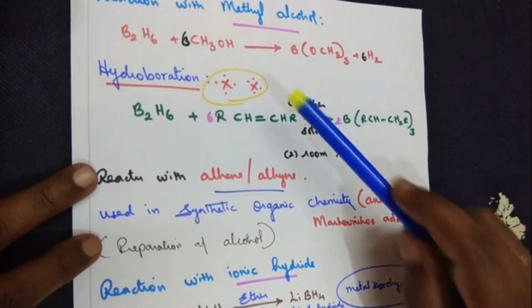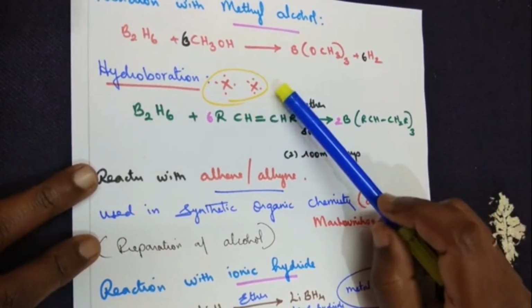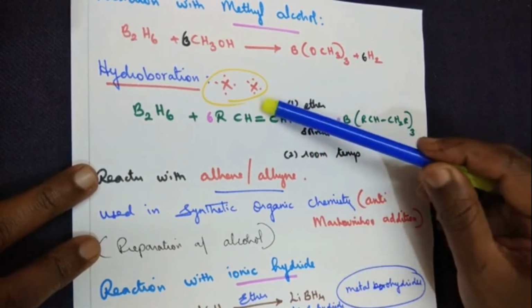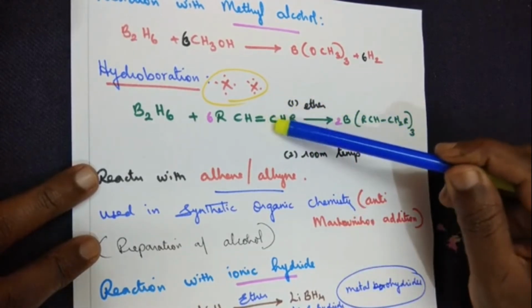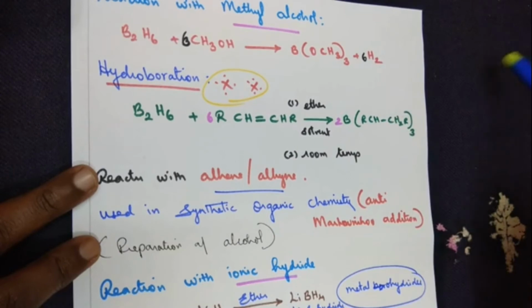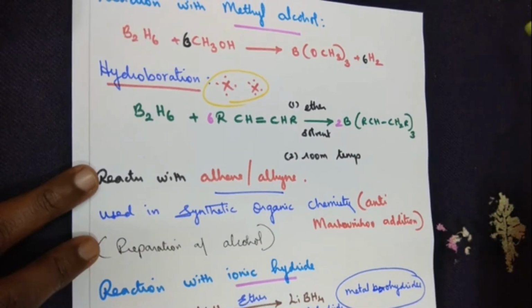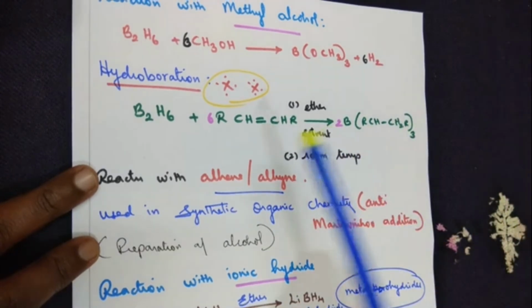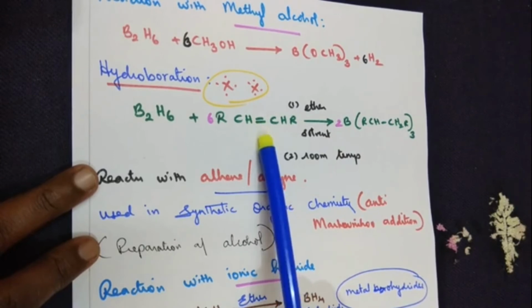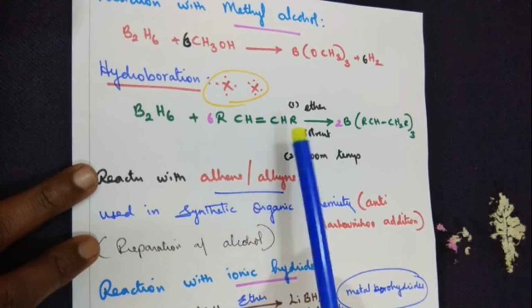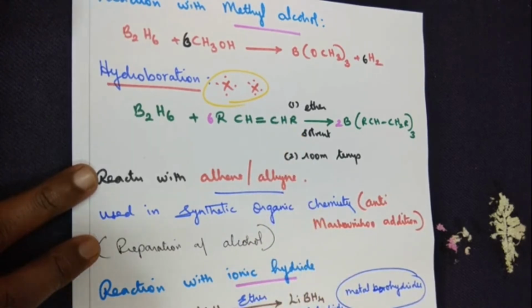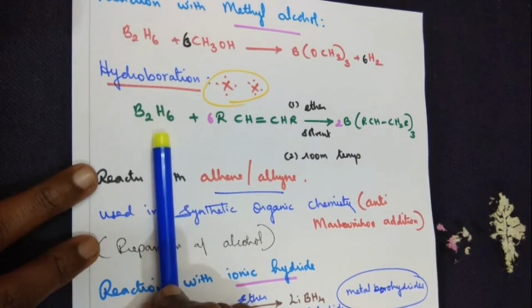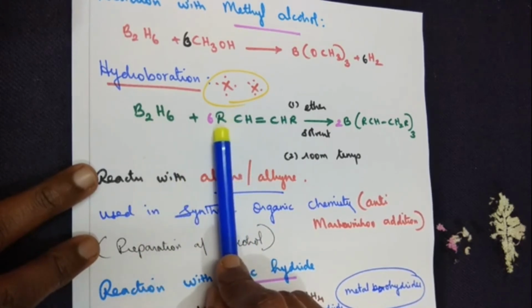Now the next question, it's a very important question. You have it in inorganic chemistry. The same concept you will be learning in your organic chemistry chapter 1, preparation of alcohol. Now if you see the double bond, you know it stands for an alkene. So preparation of alcohol from alkene, preparation of alcohol from alkyne. So you will be learning it. All you have to remember is diborane. R stands for alkyl group.